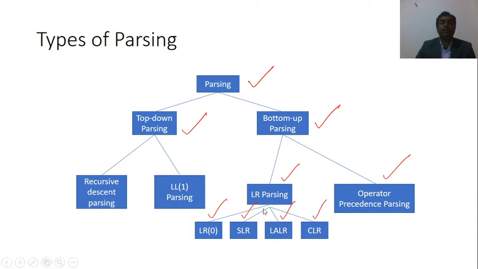That means in our next lecture, or you can say in a further lecture, we will start from recursive descent parsing. Then we will study LL1 parsing. Then we will study LR0, SLR, CLR, LALR, and then operator precedence parsing. In our second unit, that is based on parsing, what we will study? We will study recursive descent parsing, LL1 parsing, LR0 parsing, SLR parsing, CLR parsing, LALR parsing, and operator precedence parsing.